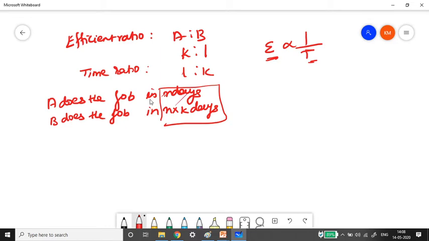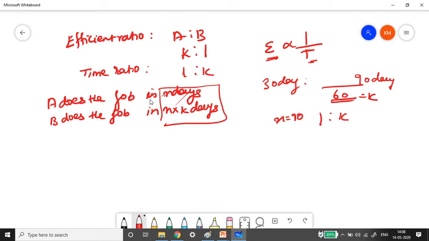Just consider here that A finishes the job in 30 days and B finishes the job in 90 days, and the difference is 60. Now say X is equal to 10. Then X into 1 is 10, and X into K for B, with K equal to 60, is 600. If I strike it out, a ratio of 1 is to 60 will come. This is for your understanding.